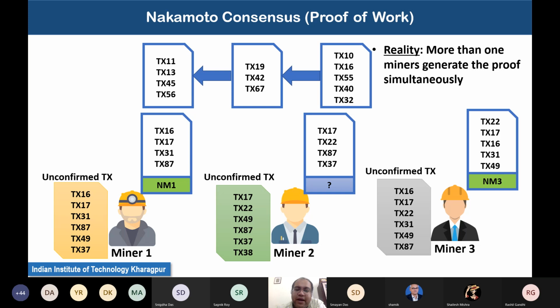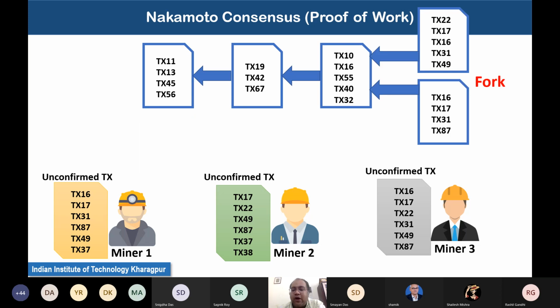Now, when more than one miner is generating the proof simultaneously, then as we have mentioned earlier, we are compromising with the safety 2 property. We do not want uniqueness at this moment. So what proof of work says is that you add both the blocks in the blockchain, because from the correctness perspective, both the blocks are correct. Both the blocks contain valid transactions, and both contain the valid nonce and the hash with respect to the previous block. So technically, both the blocks are correct.